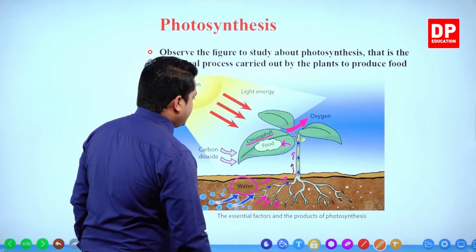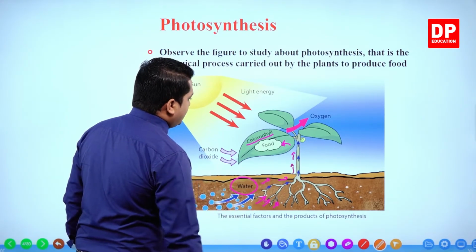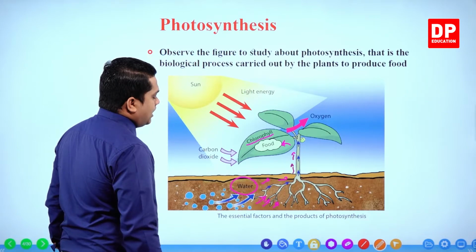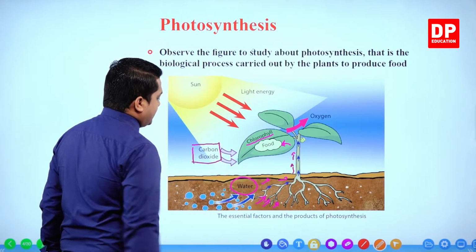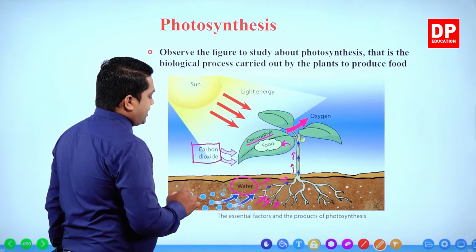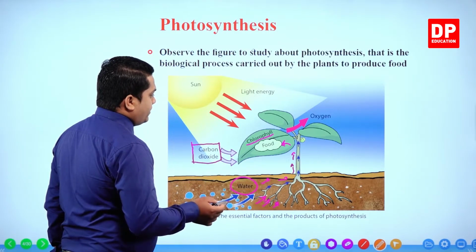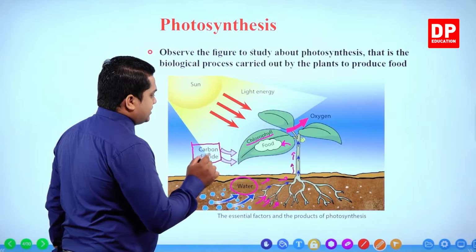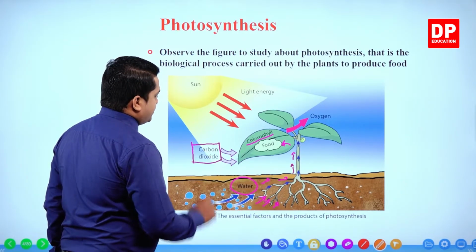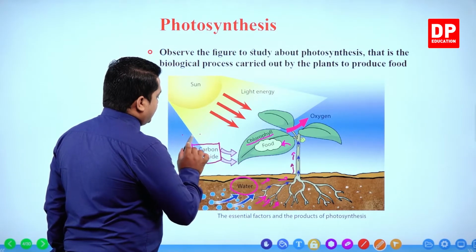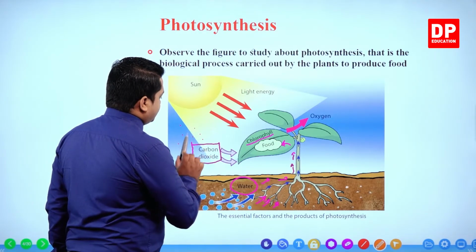So food is being produced. Before that, let's see how the other main raw material gets absorbed. The other main raw material needed for the photosynthesis process is the carbon dioxide gas. There is plenty of carbon dioxide gas in our environment, right?